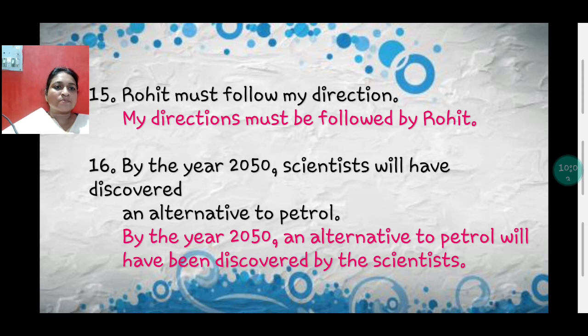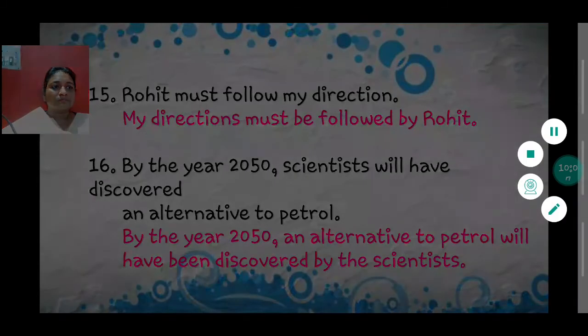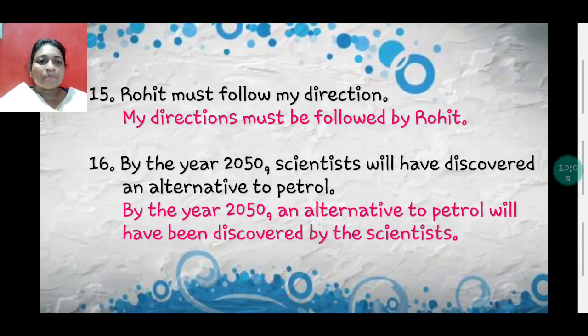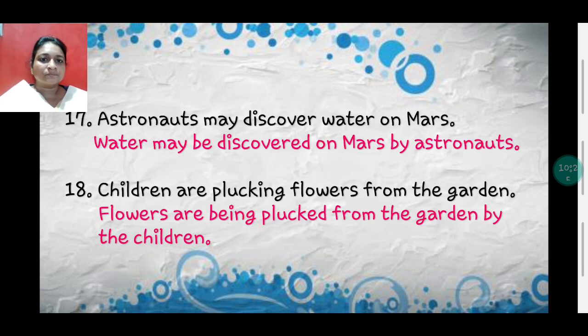My directions must be followed by Rohit. By the year 2050, scientists will have discovered an alternative to petrol. So, by the year 2050 is the phrase. An alternative to petrol will have been discovered by the scientists.